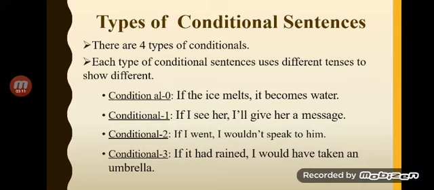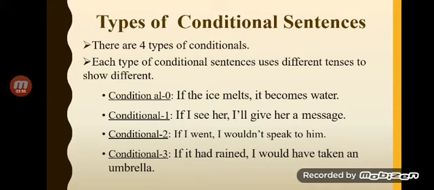There are four types of conditional sentences. Each type of conditional sentence uses different tenses to show a different condition. So what are you going to do? You are going to write the structure, rather you are going to practice the structure of the sentence according to the condition, that is condition 1, condition 2, condition 3. You are going to learn that structure. So conditional sentences are according to the type: the zero conditional, then type 1, condition 1, type 2, condition 2, type 3, that is conditional 3.